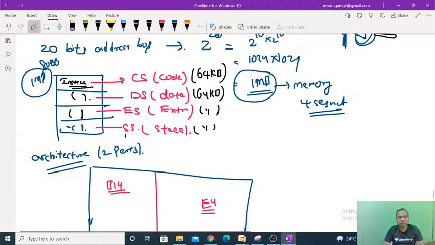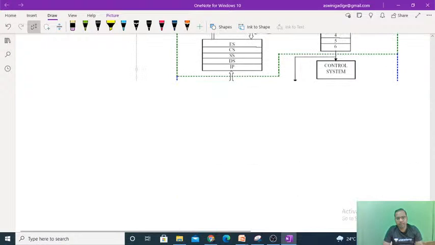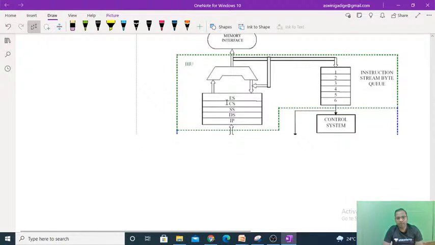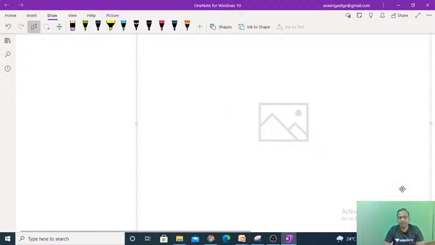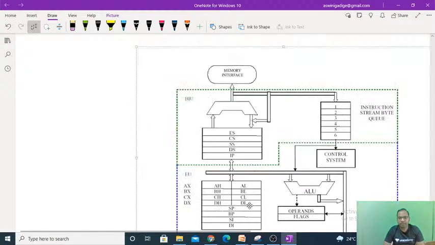The memory is divided into 4 segment parts: code, data, extra, and the stack segment. So by this concept, you will feel that ES, CS, SS, and DS are the memory, but they are not the memory. Did you understand? It is not the memory.